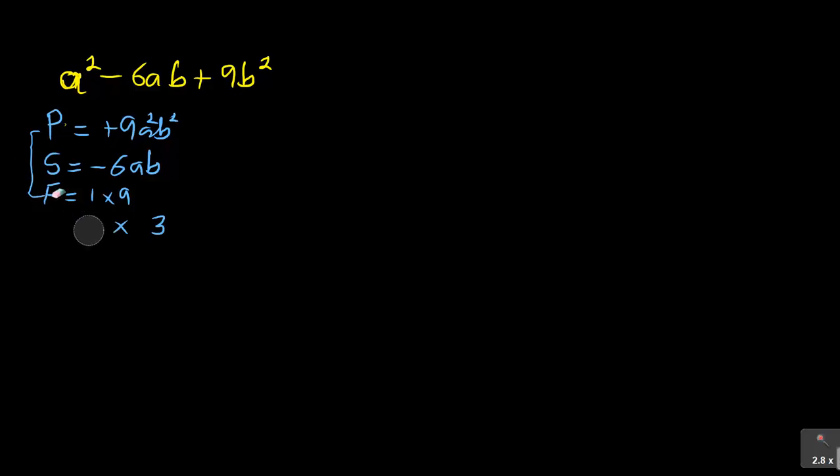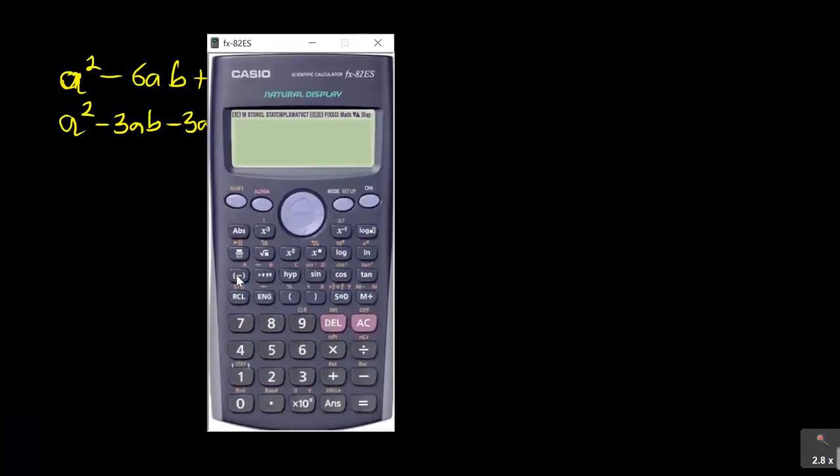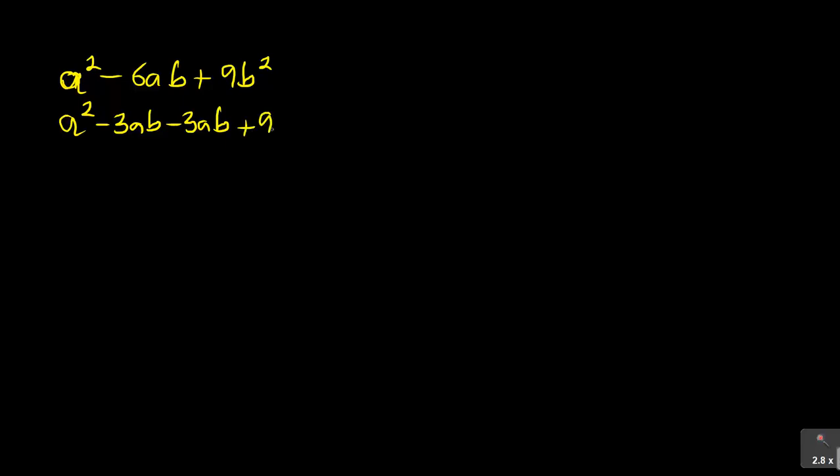Now the 3 and 3, you can see if I've got 3ab and 3ab, that is the one that is going to work for me. Now the signs, if I say minus 3, that is the one that I'm looking for. So when I simplify this, it will become a squared, now instead of 6ab, I'll have minus 3ab minus 3ab. If I take a calculator and say minus 3 minus 3, you see it's minus 6, so I didn't change anything, plus 9b squared. It's a method. It's good to grab hold of it.